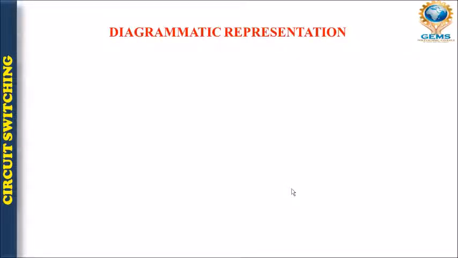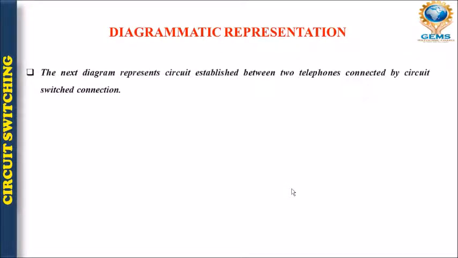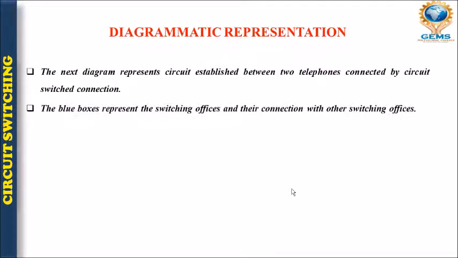This is the diagrammatical representation of circuit switching. First let me give some description, and after that I will show you the diagram. The diagram is between telephones connected by a circuit-switched connection.